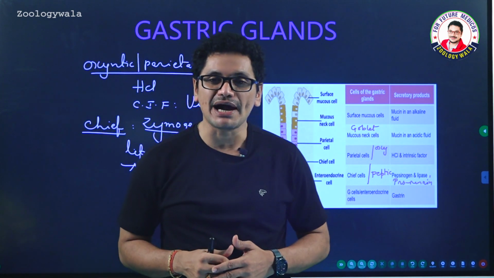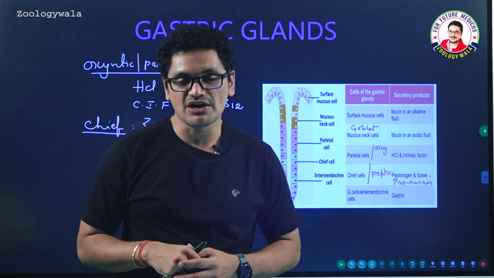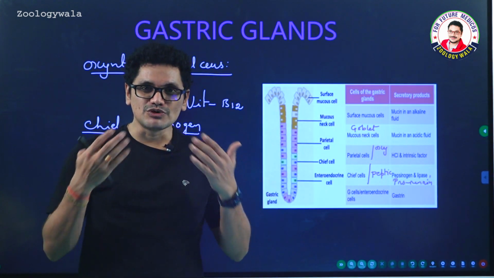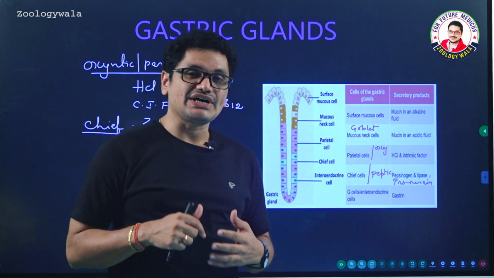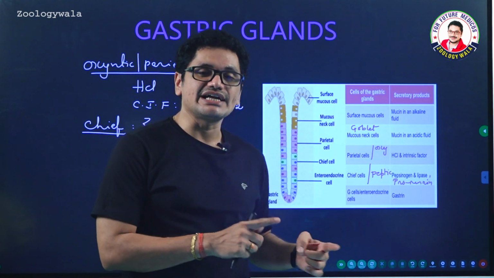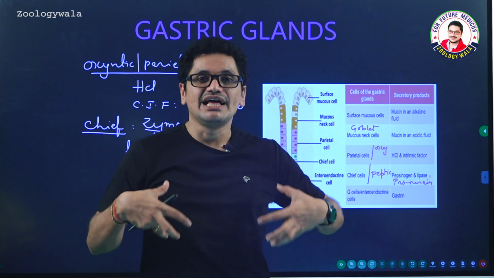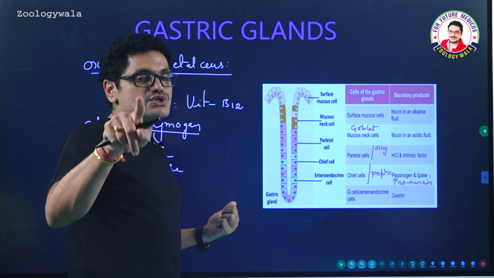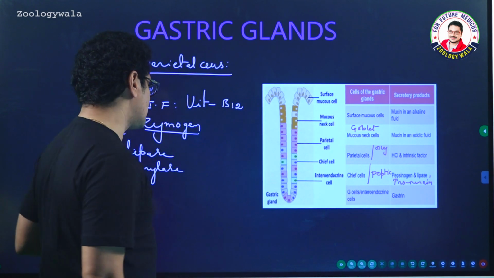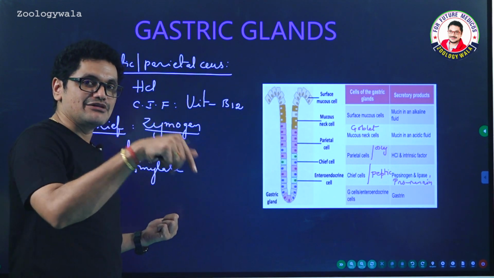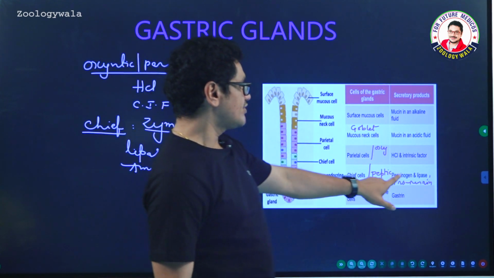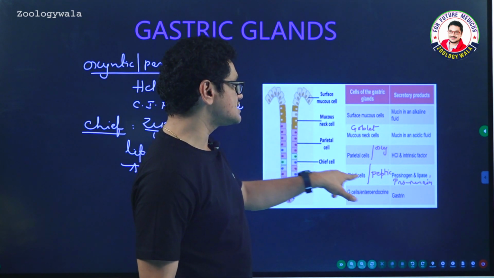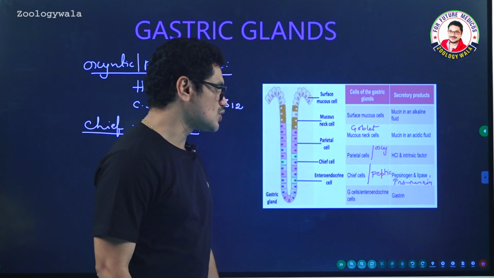Whenever you swallow, the food particles may contain microorganisms or bacteria. Of course, they are attacked by the lysozyme present in the saliva. But if any bacteria are left unkilled, when you swallow the food particles into the stomach, because of the action of HCl, those bacteria may also be killed. That HCl is produced by oxyntic cells or parietal cells, and here peptic cells or chief cells produce pepsinogen and prorennin.